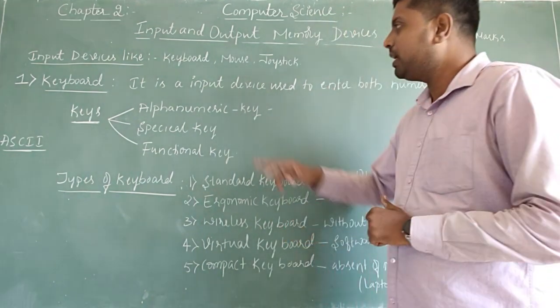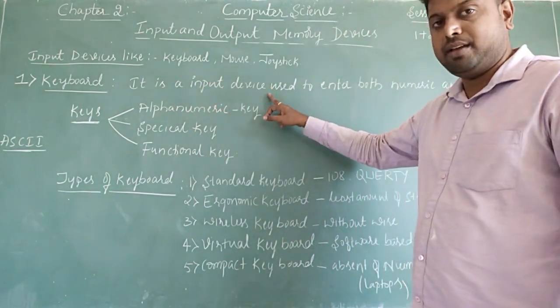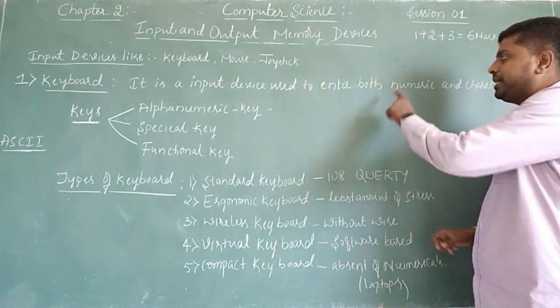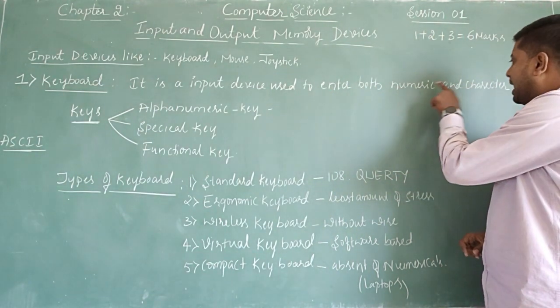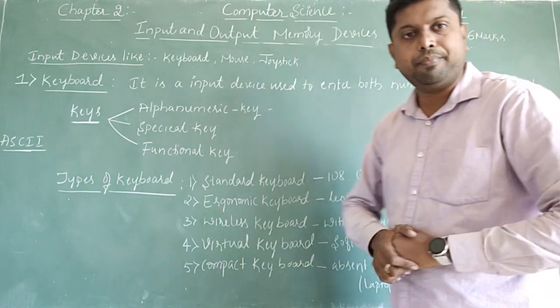So what will be its definition? It is an input device used to enter both numeric and character data.